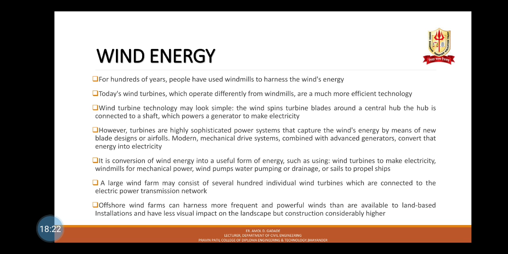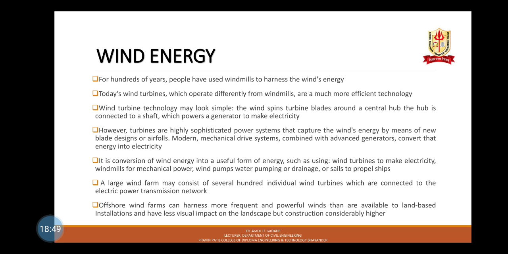Though turbines with rated output of 1.5 to 3 megawatts have become the most common for commercial use. The power output of a turbine is a function of the cube of the wind speed. As wind speed increases, power output increases dramatically. Areas where winds are stronger and more constant, such as offshore and high altitude sites, are preferred locations for wind farms.